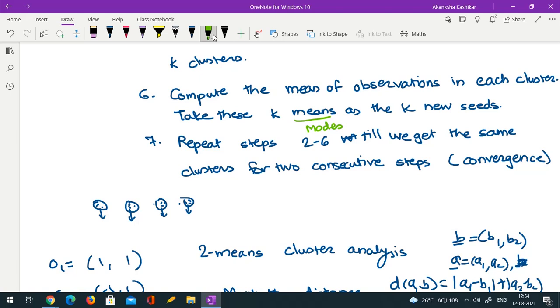Any other doubt? Ma'am, is there something like k-median clustering? We can do it similarly, which would again reduce the problems of k-means. That's what you're trying to say. So yes, you can try k-medians also. Exactly the same algorithm. Instead of the mean, you would take the median of the cluster.